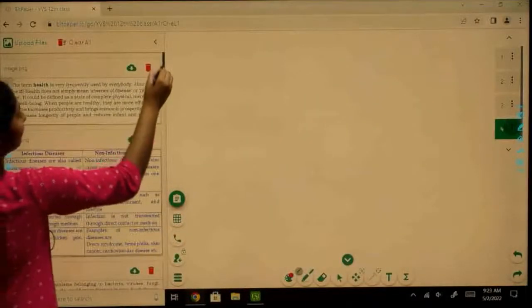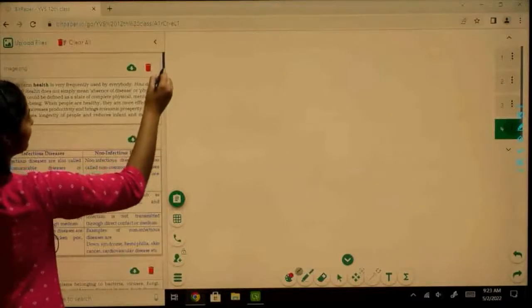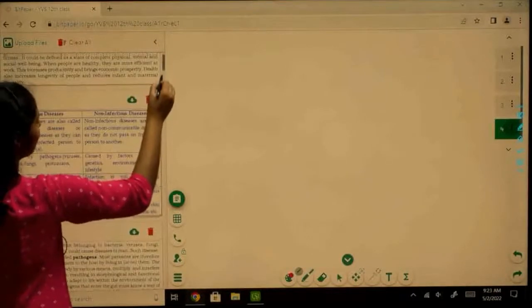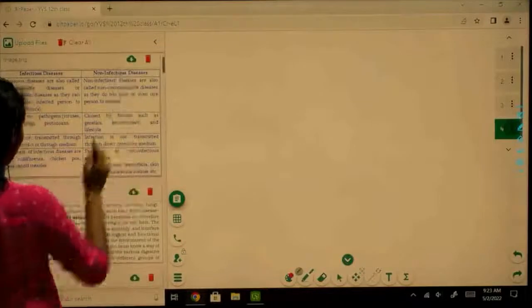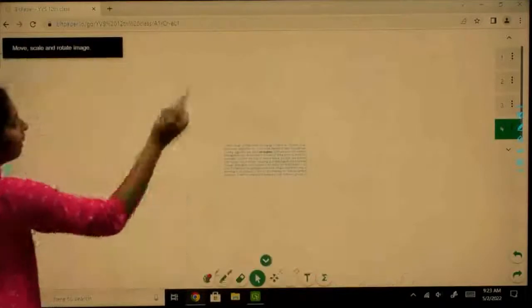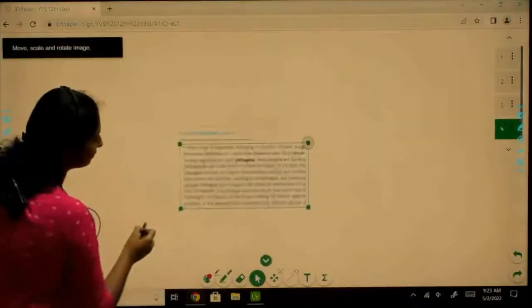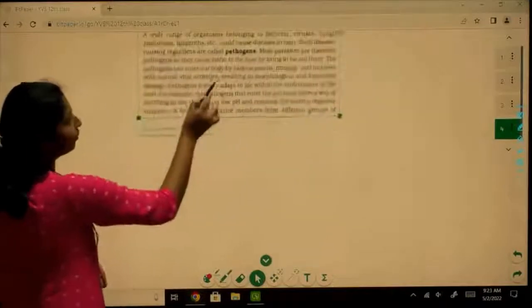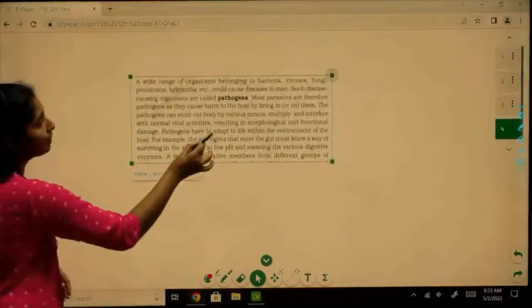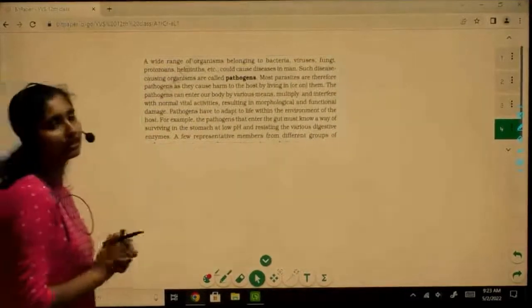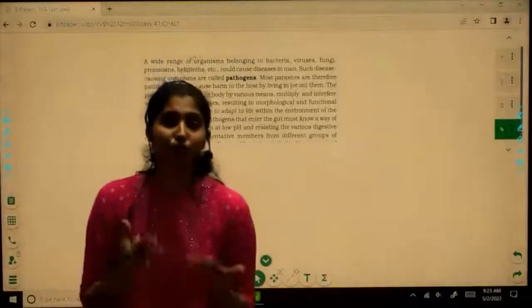So we have talked about the difference between infectious and non-infectious diseases. Next, we'll be moving on to pathogens. Now, when we are talking about infectious diseases, we looked at a certain term, that is pathogen. What is a pathogen?